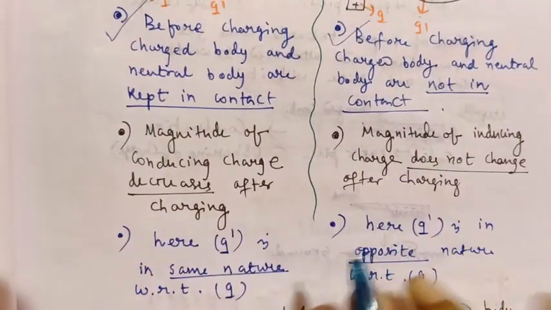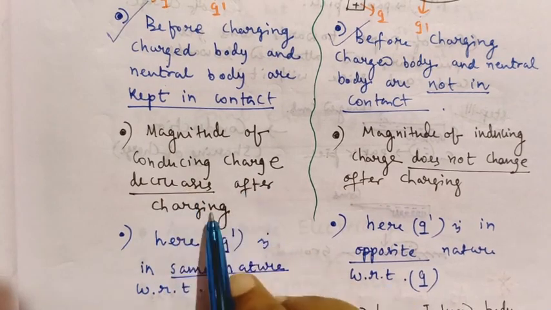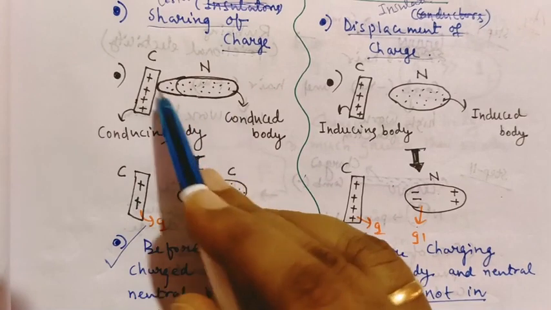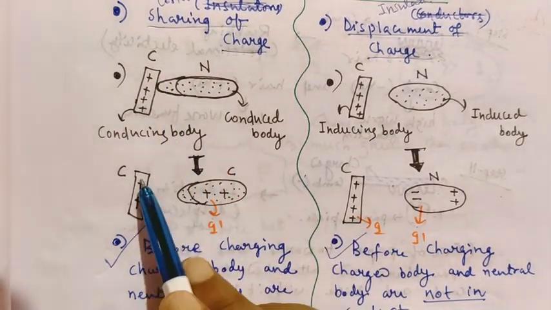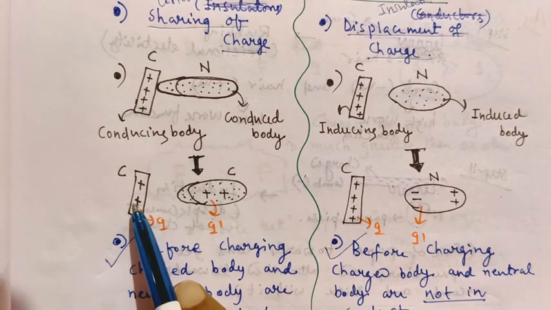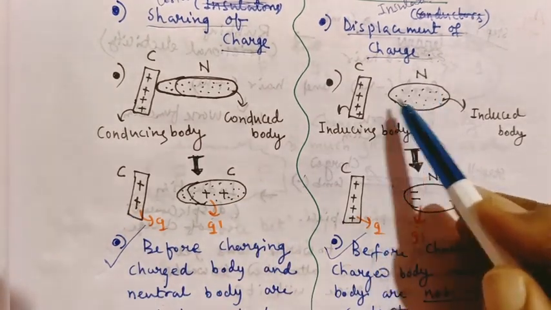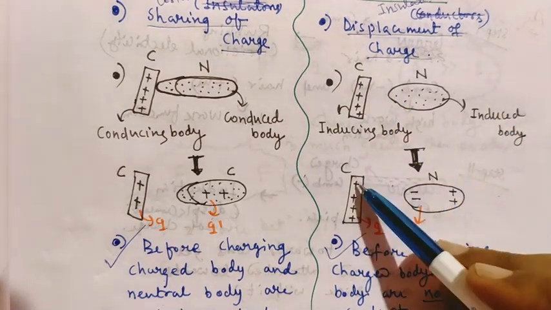Now another point. The magnitude of a conducing charge decreases after charging. Here you see the diagram. Before charging, the conducing body charge is 4 plus. After charging, it is 2 plus. That means 2 charge is given to that body. But in this diagram, before charging it has 4 positive charge, and after charging there are also 4 charges.